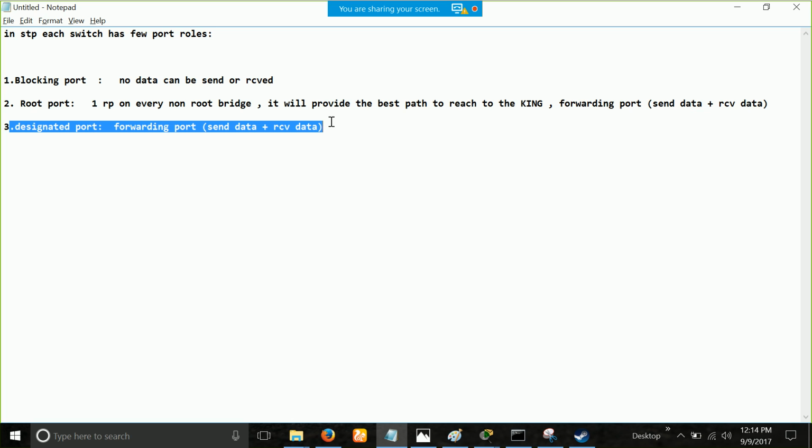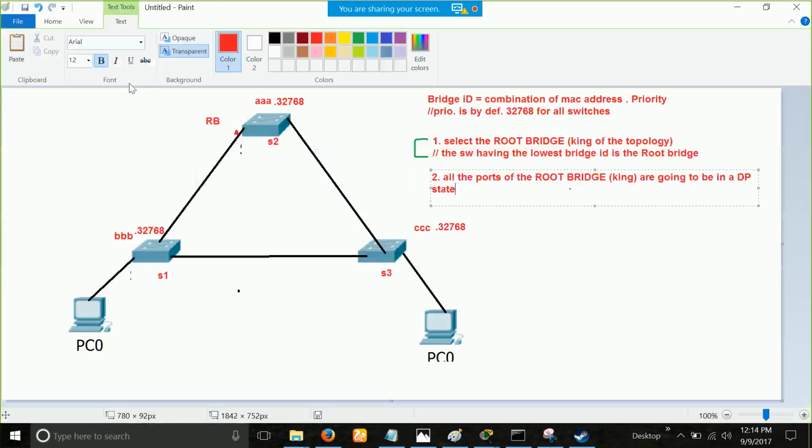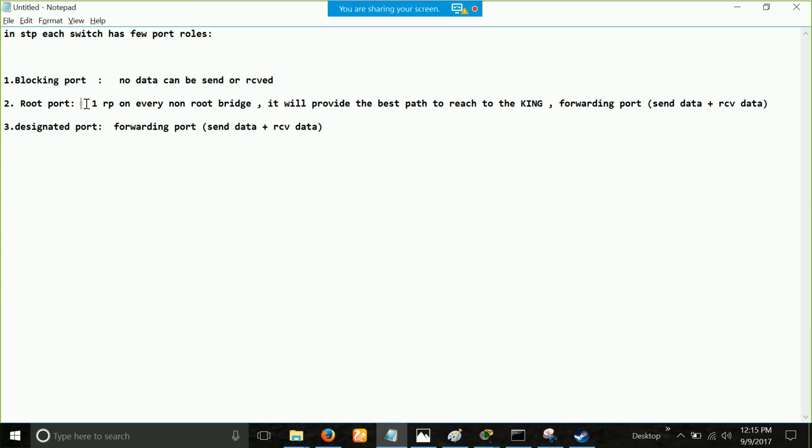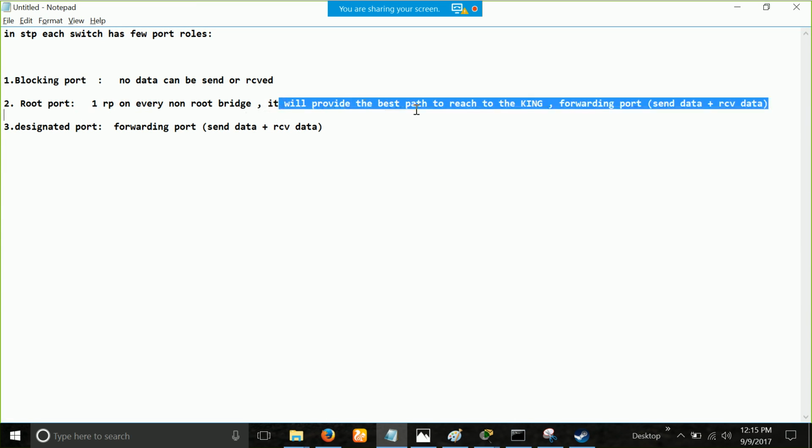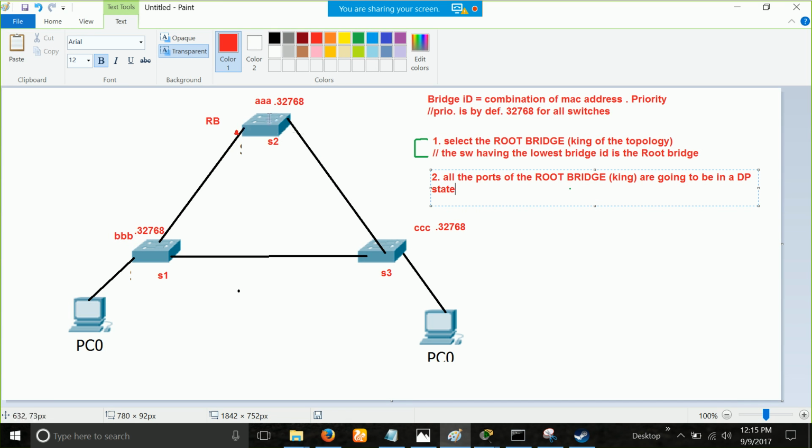They can send and receive data, because on the king, think logically with your common sense. Can you block a port on the king? No. Because it is king, right? It is the main switch of the network. For it, not every port has to be blocking. Simple as that. Blocking port will happen on some other switches, not on the king. And what is the root port? Root port will provide you the best path to reach the king. So on the king, is there going to be any root port?